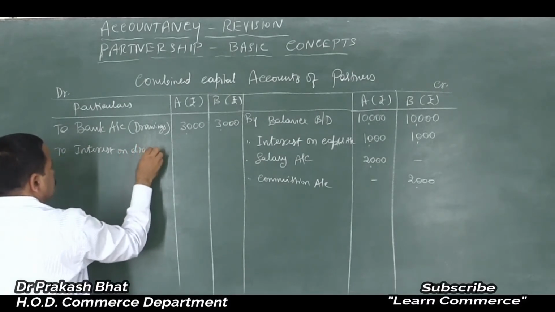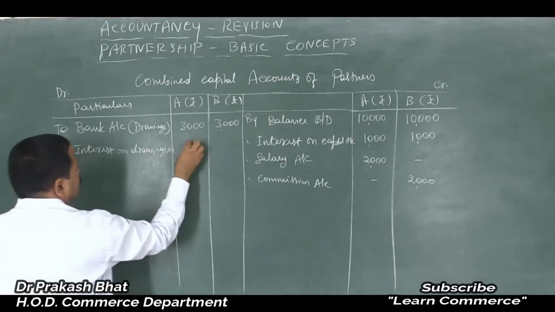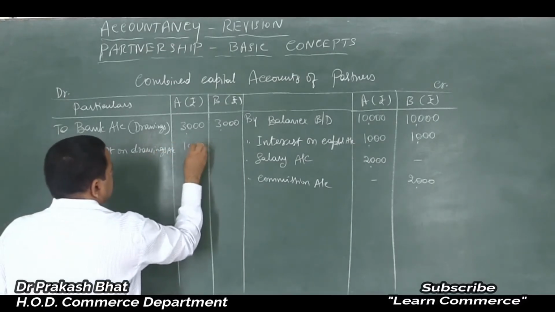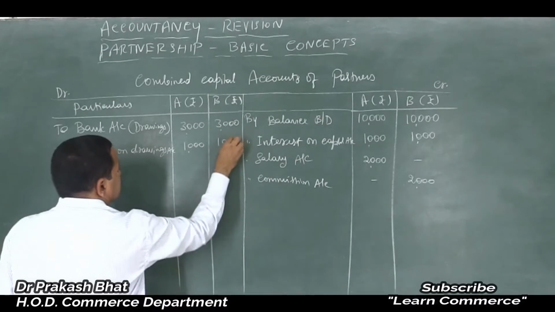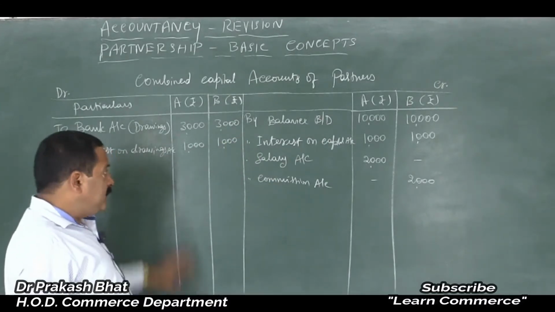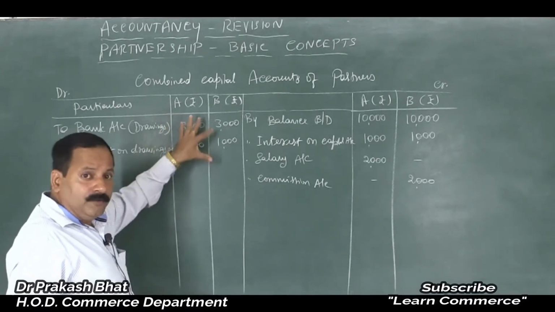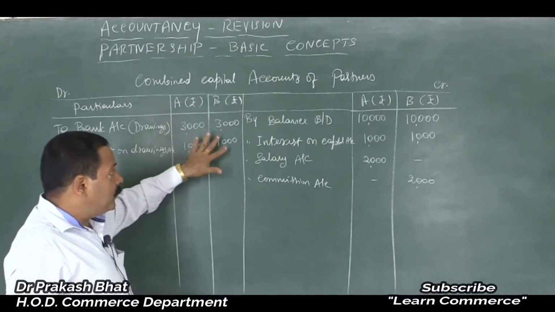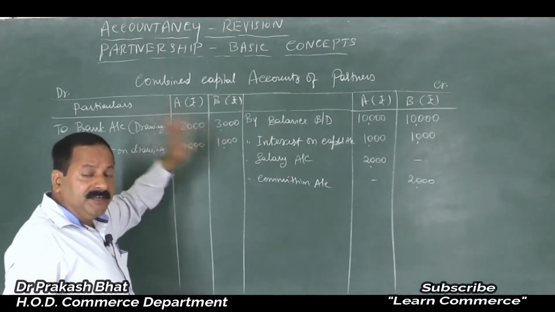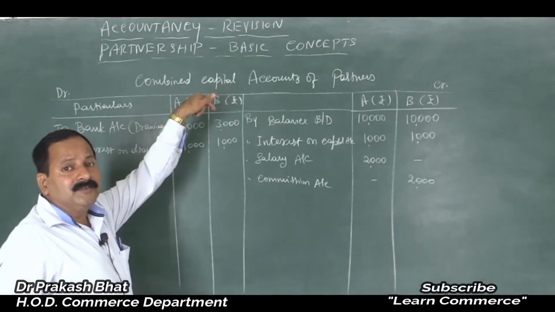Interest on drawings account, how much? Maybe 1,000. Remember, students, here most of the students will go wrong. Technically, they will make the mistake. Actually, it is correct. If you see on the whole, it is correct, but technically it is wrong. Interest on drawings cannot be more than the drawings amount.